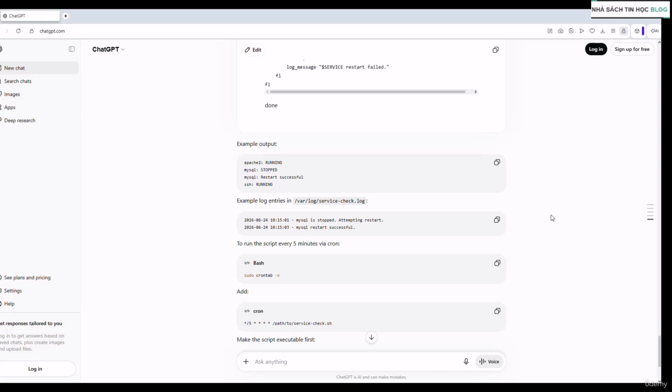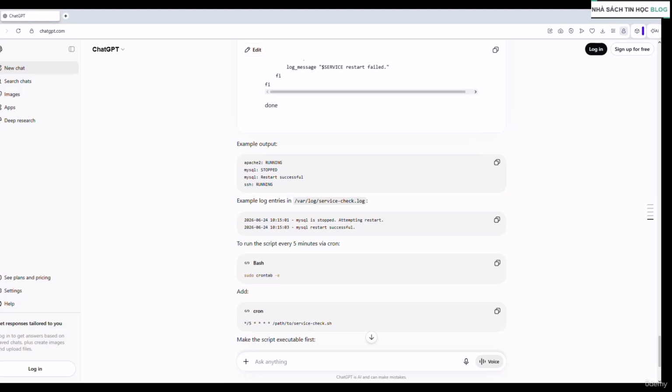It might use a commandlet that doesn't exist, or it might get the syntax slightly wrong. So that's why later on we're going to be covering why it's so important to test and verify before you ever use a script. And don't give up just after one bad result. If the first output of your script isn't quite right, don't scrap the whole thing. We're going to refine the prompt and ask again, and we'll talk about that a little bit later on in the course. But the more specific you get, the closer that it's going to get to what you need.